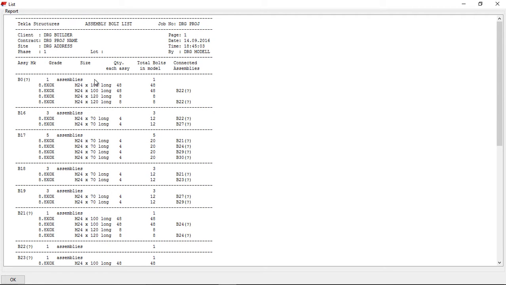All the bolts are given on every part, and the part it's linked to, like B0 is connected to B22. Total bolts will be 48, 48, 8, 8 plus 1 for that part. B16 will be connected to B22 and B27. Their total bolts are 12 plus 12 plus 3. The sizes of the bolts are M24, 17 millimeter long. How many are they? There are 4 here.